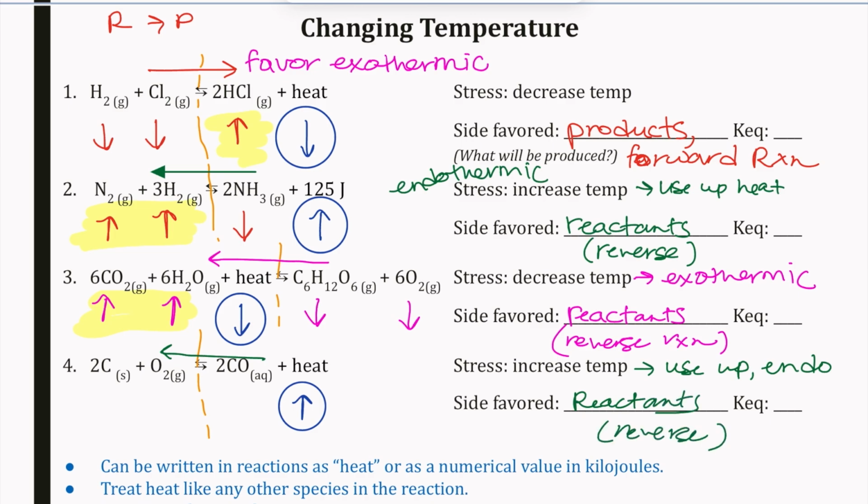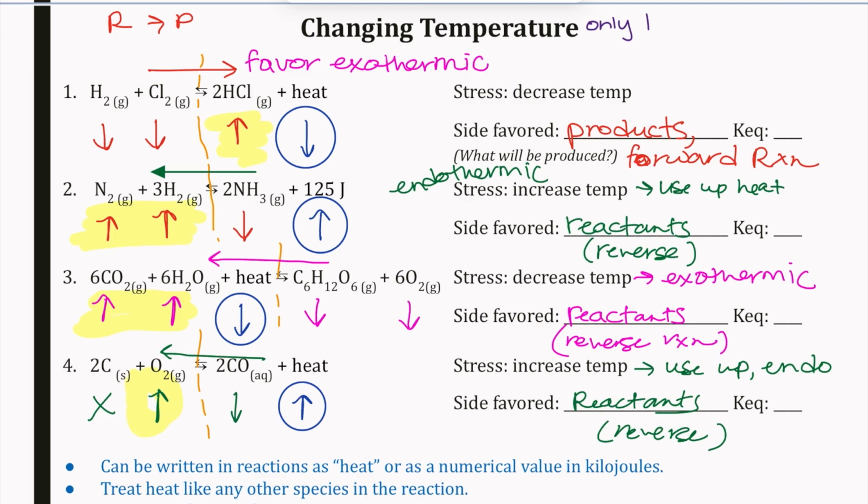If we look at our same side opposite, heat is going up over here, so same side opposite, CO is going to go down. Opposite side same, our O2 is going to go up. Our carbon is solid, so it's not going to have a change. But the side with the most up arrows as a response to the heat is the reactant side. So changing temperature is the only time our KEQ value will change.